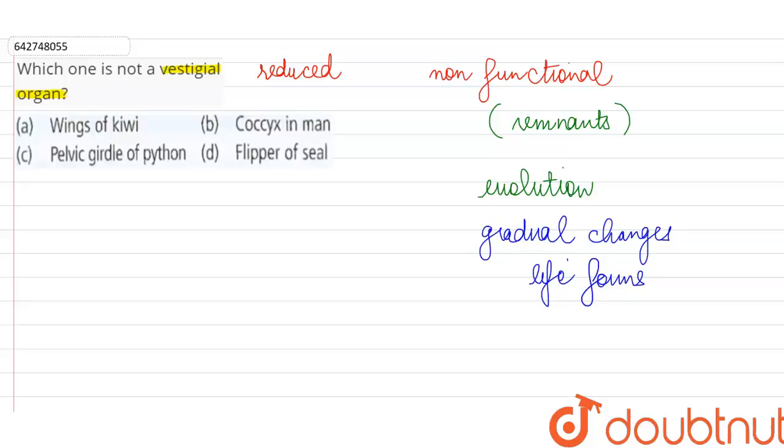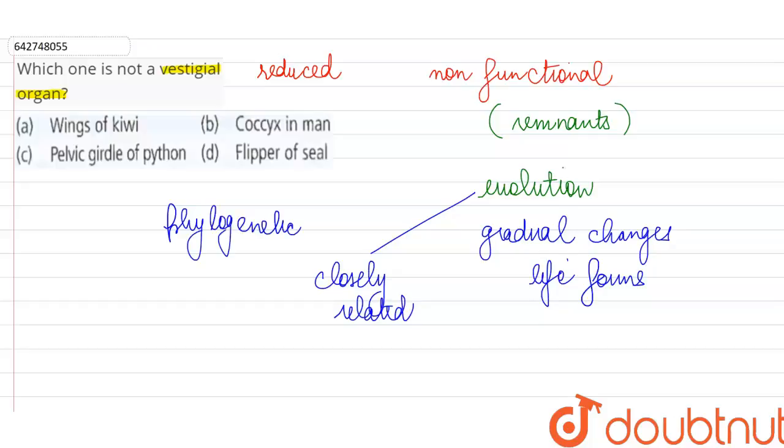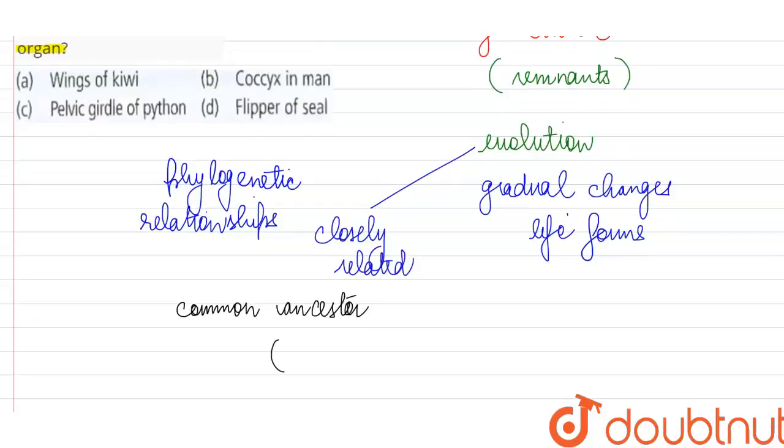So some of the organisms which are closely related to each other, we can establish evolutionary relationships or the phylogenetic relationships between them, and we can observe that the closely related species which have a common ancestor are generally going to share many structures in their anatomy also.